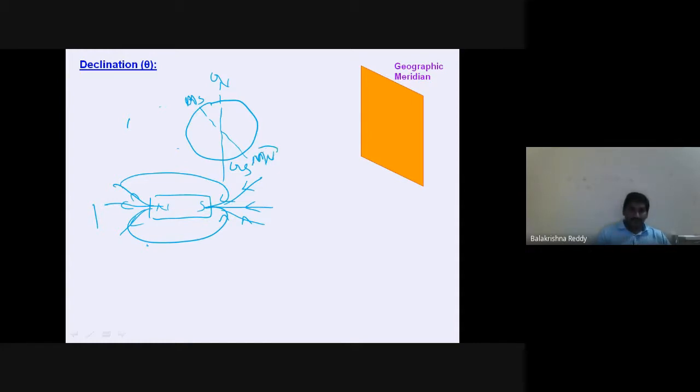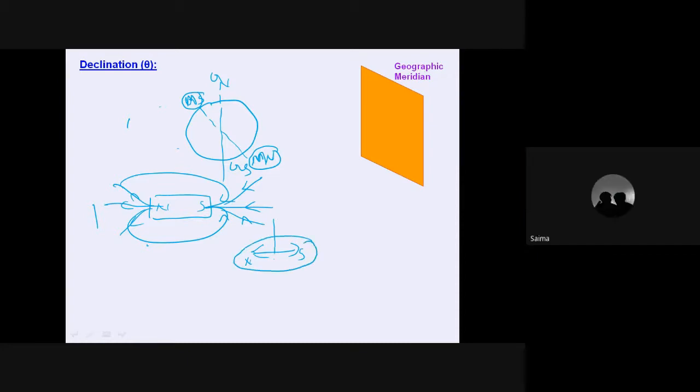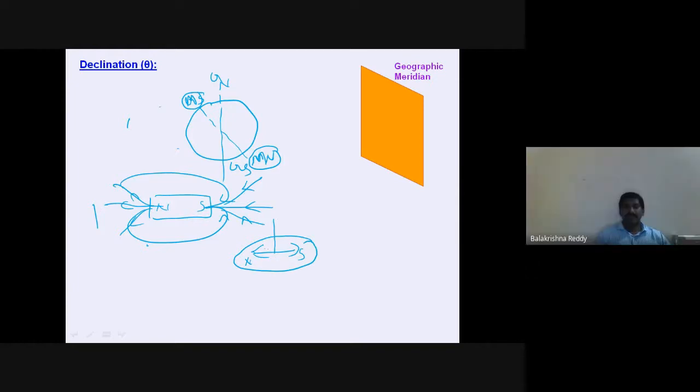Now here, one understanding method. Whenever we are hanging any magnet or a magnetic compass, the magnetic compass always shows the geographic north-south direction, right? So whenever it is showing the geographic north-south direction, we understand that this is geographic north.